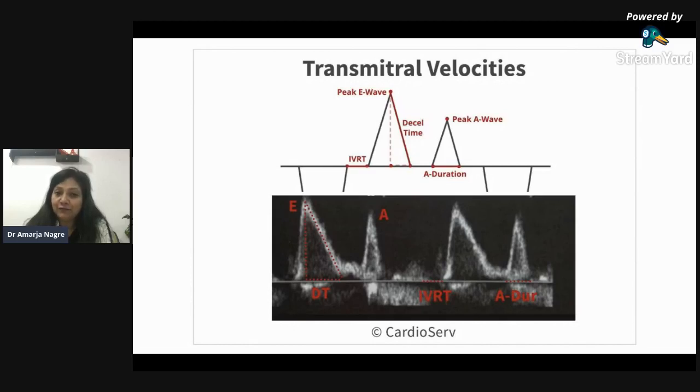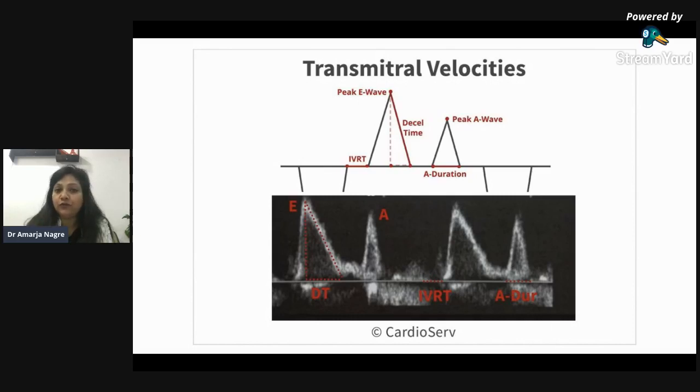But if the A wave is bigger than the E wave, then you should know that the atrial kick is taking the major blood into the LV, and therefore atrial contraction is very important in this patient.